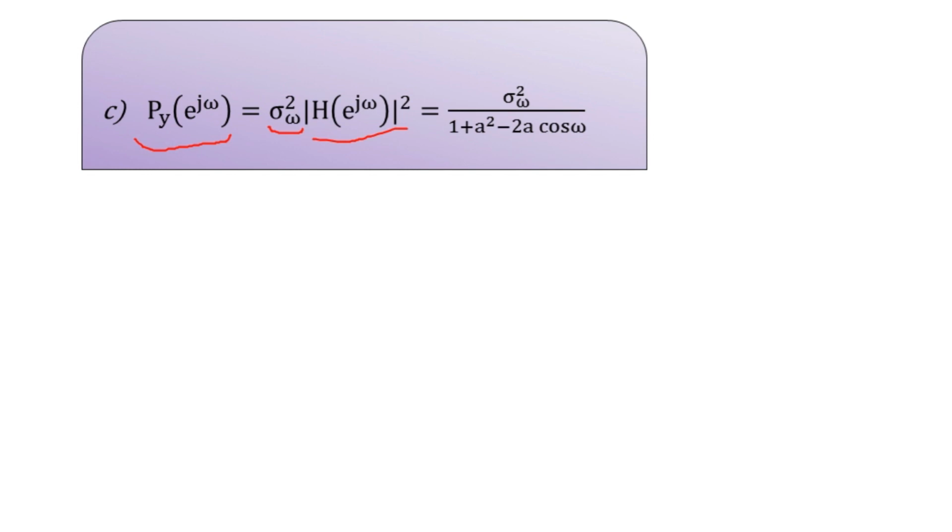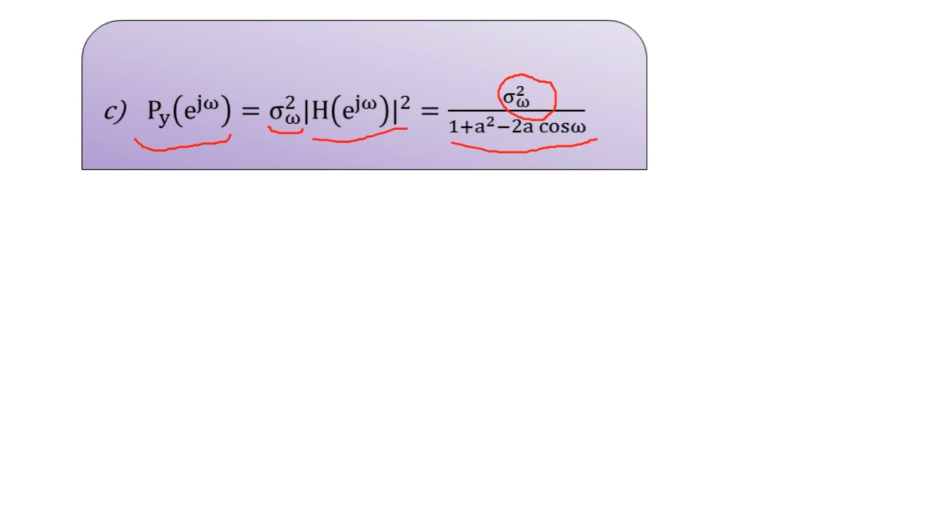After substitution, we get sigma_w squared divided by 1 + a squared minus 2a cos ω. This is the required answer for part C as well.